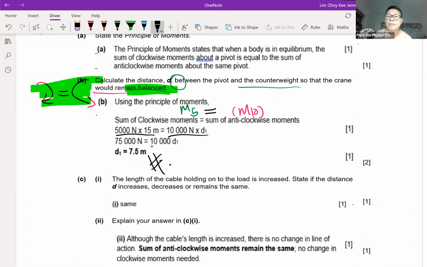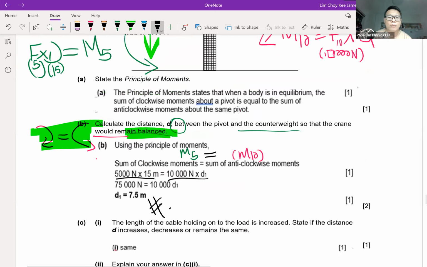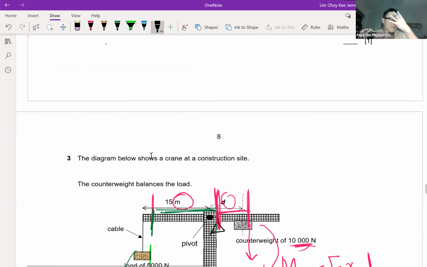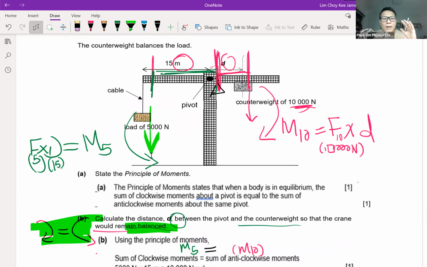Easily done. So take note of how I solve the question. I don't jump into the math straight away. I actually do a bit of preparation. I look at what are the clockwise moments and what are the anti-clockwise moments. Once I identify them, I dissect the moments into their respective force and perpendicular distance. If I know M5, I want to know what force causes M5 and what perpendicular distance causes M5.